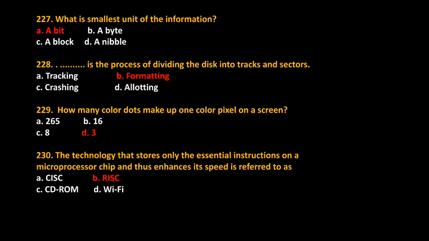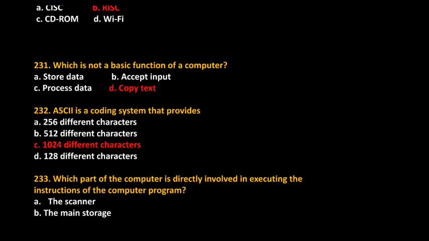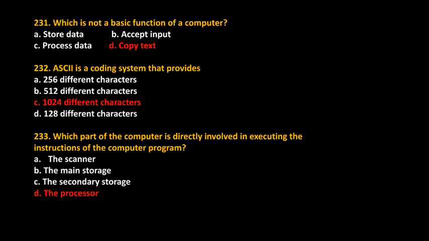Answer: RISC. Which is not basic function of a computer? Answer: copy text. ASCII is a coding system that provides? Answer: 1024 different characters. Which part of the computer is directly involved in executing the instructions of the computer program? Answer: the processor.